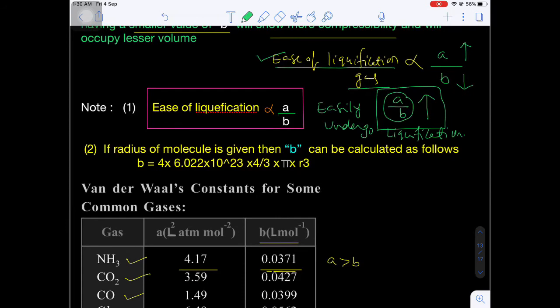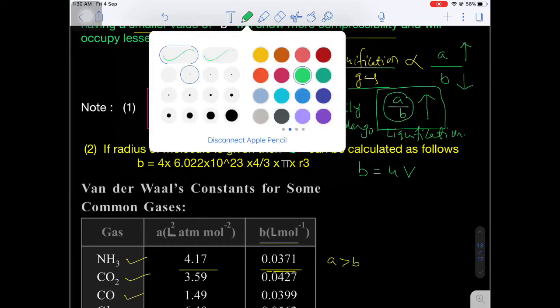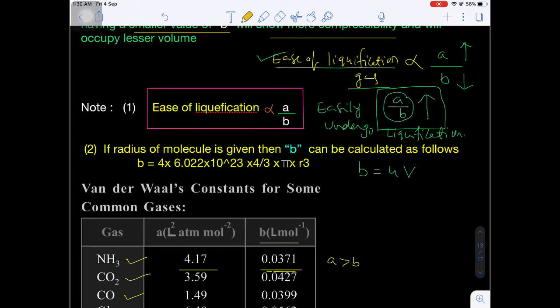Now, suppose B is the volume occupied by the gas molecules, which is equal to 4 times the actual volume of the molecule. This is regarding 1 mole. Suppose if I have 1 molecule, are you getting my point? Now for 1 mole, it is 4 into Avogadro number into V. Here V is the volume of the gas molecule. What will be the volume? That will be 4 by 3 pi r cube.